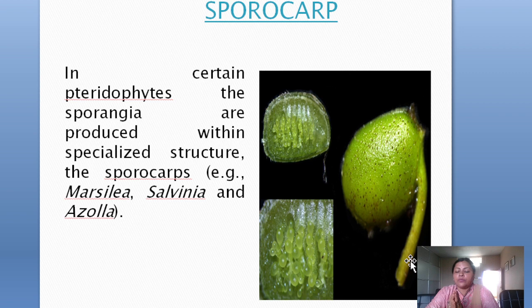Since it is aquatic, at the time of germination the sporocarp swells, and the inner content containing the microsporangium and the megasporangium comes out after rupturing the sporocarp wall.